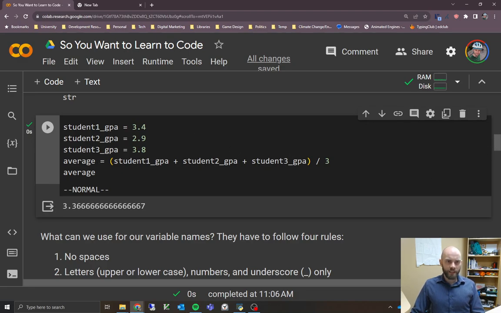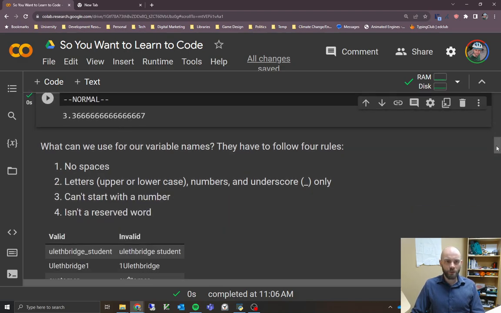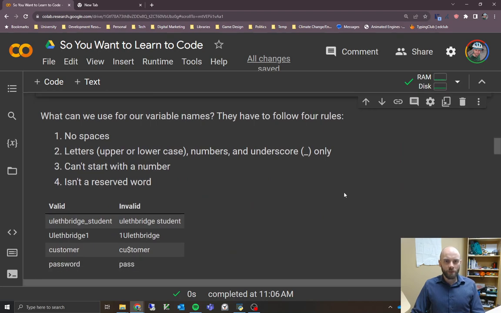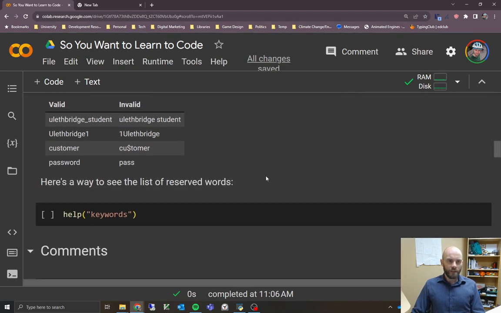We can see here we were using numbers and underscores in our variable names, which begs the question, what actually can we use as a variable name? All you have to worry about is following these 4 rules. In Python, a variable has to have no spaces in it. It has to use letters, upper or lowercase, numbers and underscores only. It can't start with a number, and it can't be a reserved word, and we'll talk about what that is in just a moment.